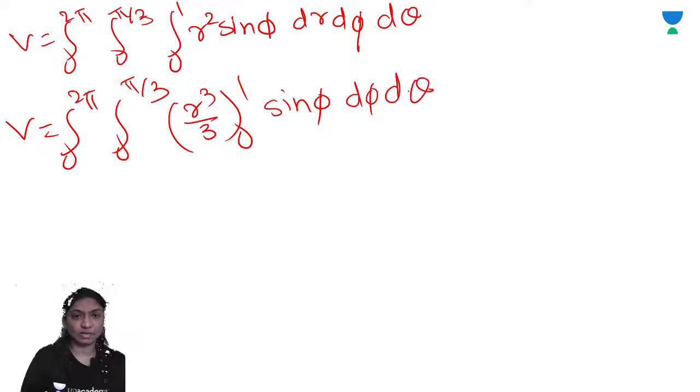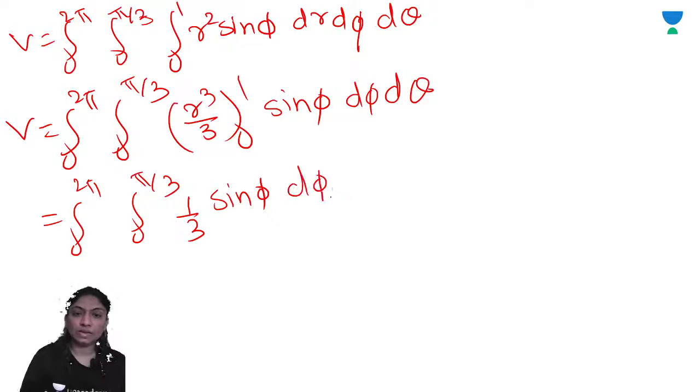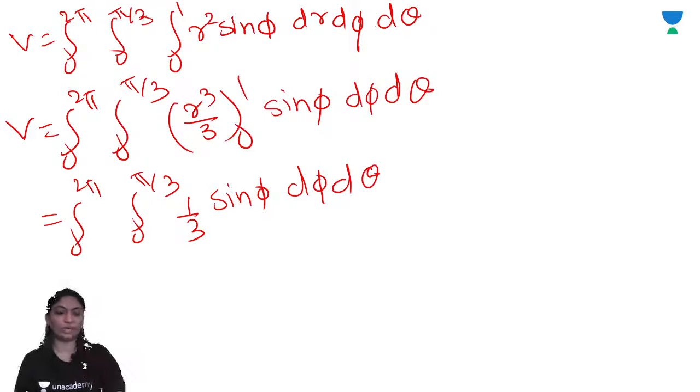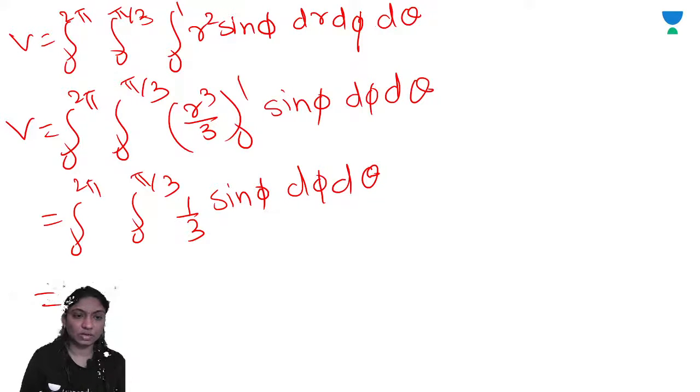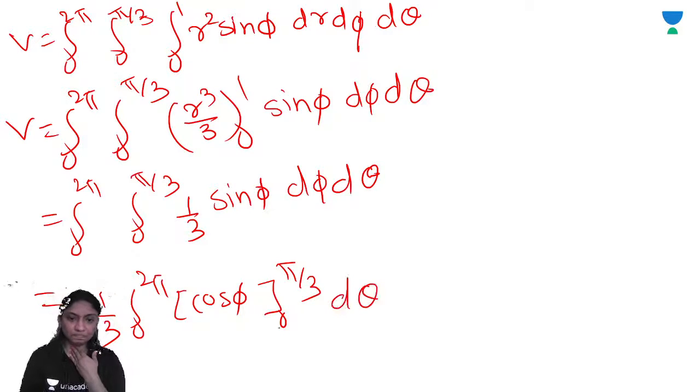phi d theta. So integral from 0 to 2 pi, integral from 0 to pi by 3. Now 1 by 3 is the constant, 1 by 3 into sine phi d phi d theta. So first integrate with respect to phi. So integration of sine phi, you will get minus cos phi. You will get minus 1 by 3 integral 0 to 2 pi cos phi, right? From 0 to pi by 3 d theta. Minus 1 by 3 integral 0 to 2 pi, cos pi by 3, you will get here 1 by 2. So minus 1 by 2.